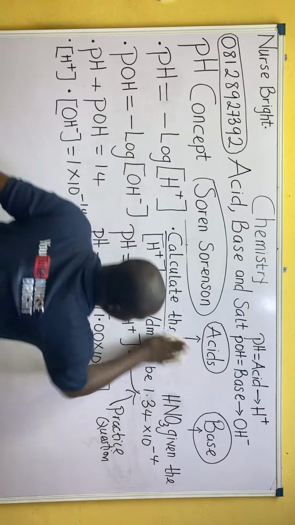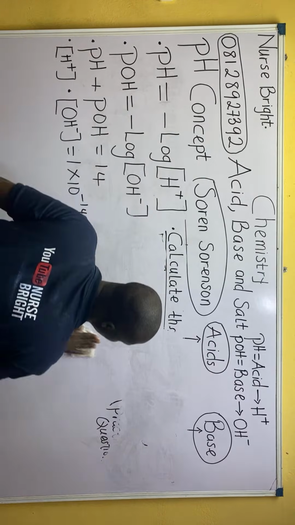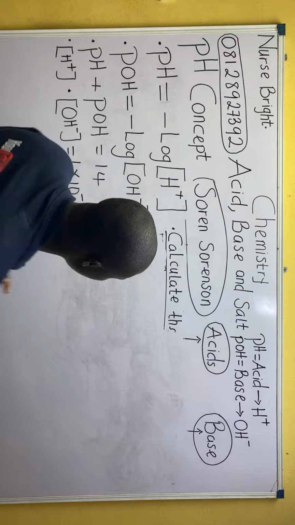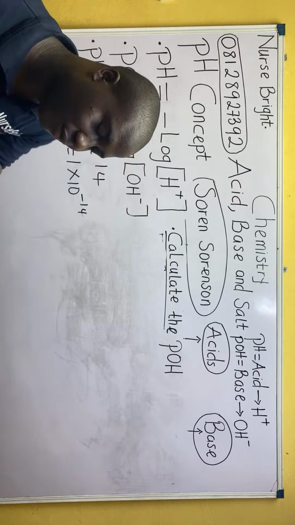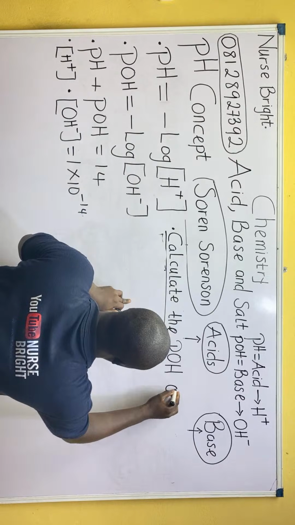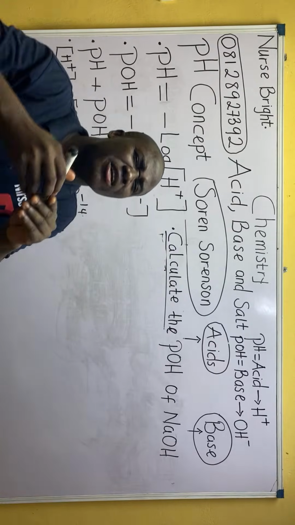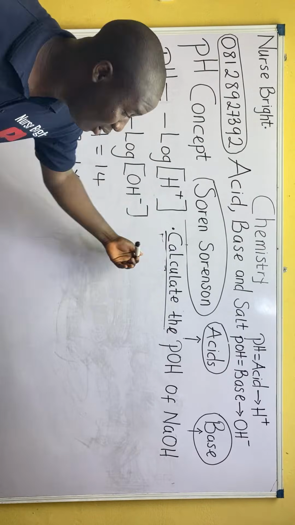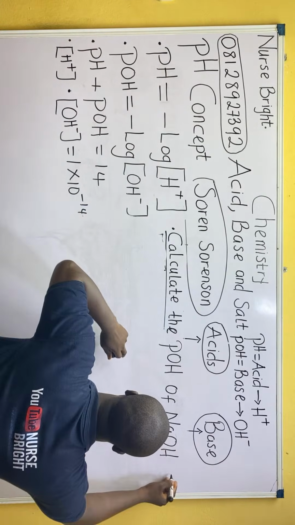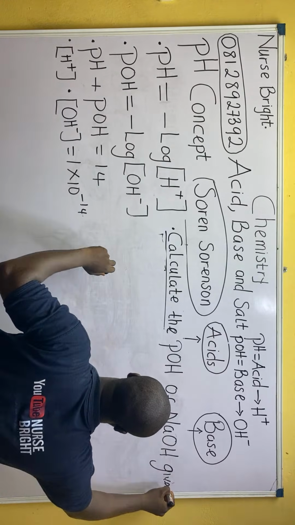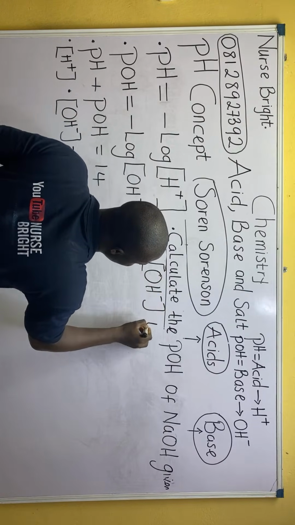Okay, let's solve another and see other ways questions can be asked on this aspect. So calculate the pOH. All these questions are straightforward, so don't worry, that's why you should be part of the class. Calculate the pOH of sodium hydroxide, which is a base. I told you pOH deals with bases. There are other ways questions can come, and you have to learn them. If you don't know them well, it's a problem. Calculate the pOH of sodium hydroxide given the OH minus in a bracket to be,